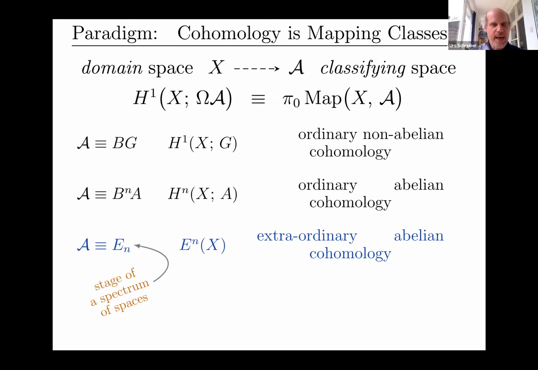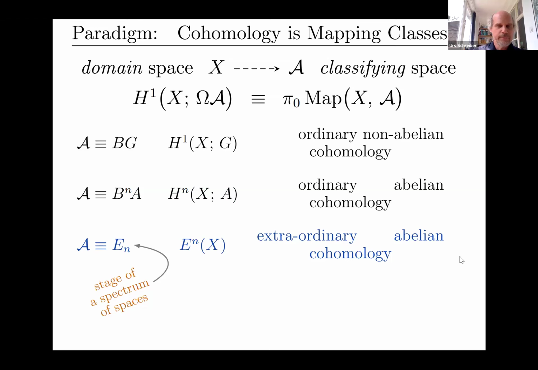Now we can keep playing this game if our space A is part of a spectrum of spaces, so it's an infinite loop space, if you will. Then mapping into that is called an extraordinary abelian cohomology theory, or sometimes Whitehead generalized abelian cohomology theory. This subsumes things like K-theory, elliptic cohomology, cobordism cohomology, Morava K-theory, and things like that.